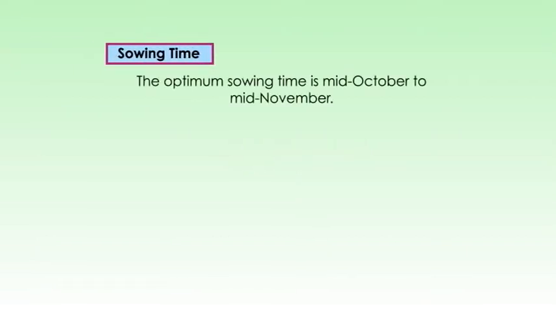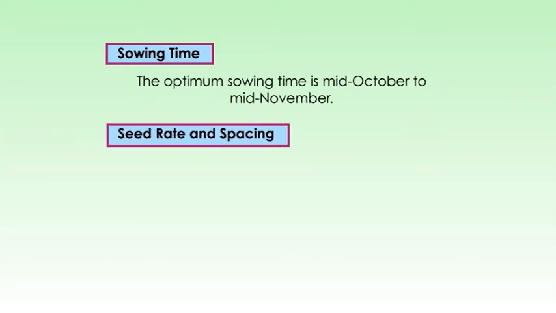In rain-fed areas, the soil tillage is done in the evening as evaporation of the soil moisture takes place if done during the hot day. Furrows are opened and kept to capture the dew during the night, and planking is done early morning to conserve the soil moisture. Let's see the sowing conditions of this oat crop. Sowing time. The optimum sowing time is mid-October to mid-November. The seed rate and spacing.